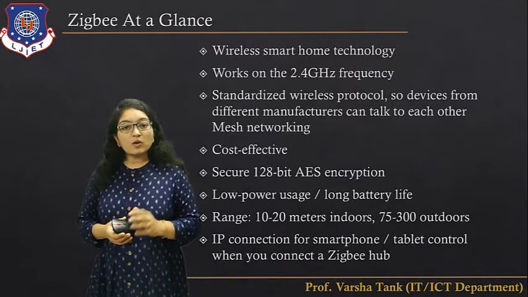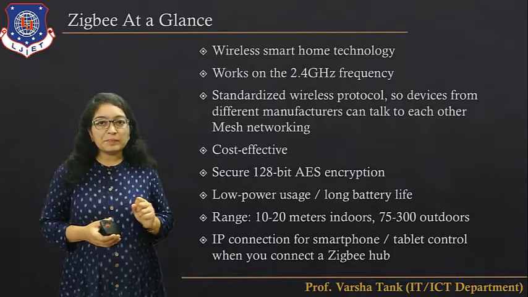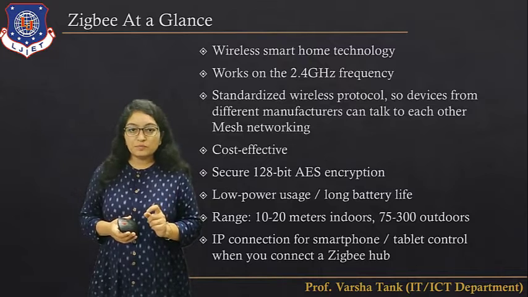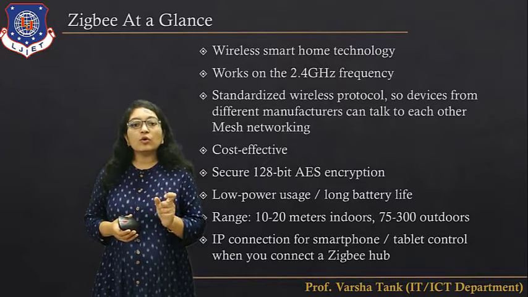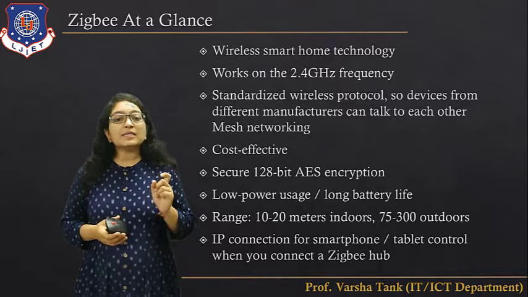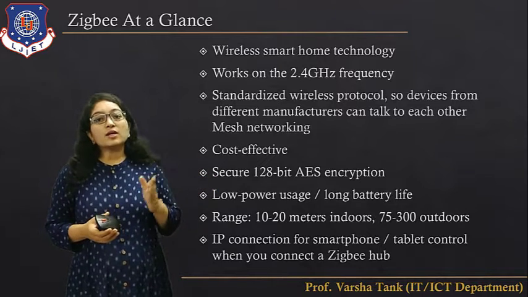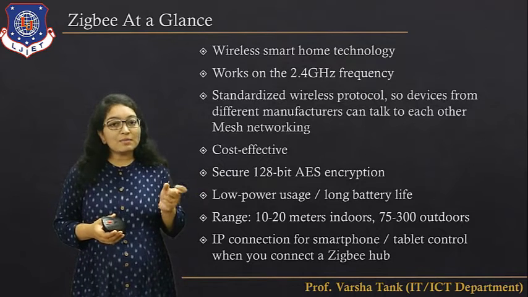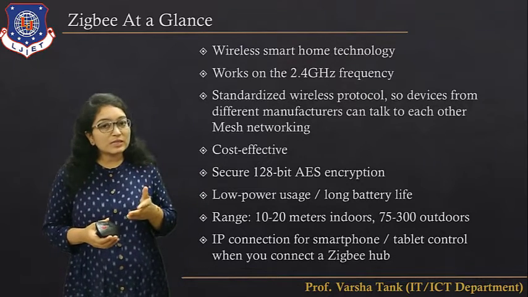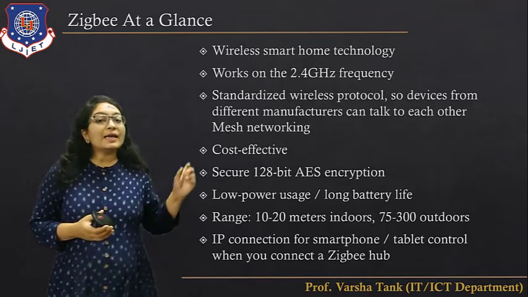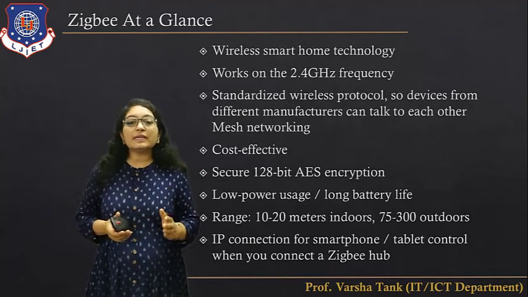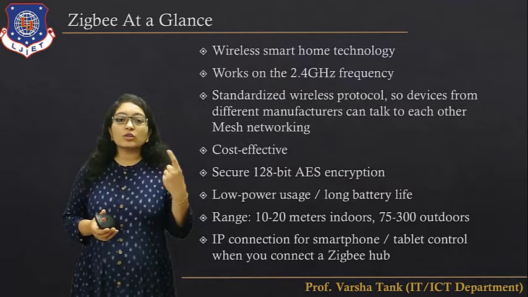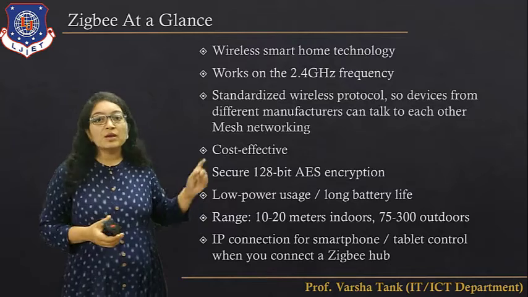Okay, now let's learn about Zigbee in short. What is Zigbee? It is a wireless smart home technology. Mostly it is designed for home automation. It works on the 2.4 gigahertz frequency band, that is the ISM band, the band that we discussed in the previous slide also. ISM band, that is the industrial, scientific, medical band. So that is freely available and Zigbee works on that band.